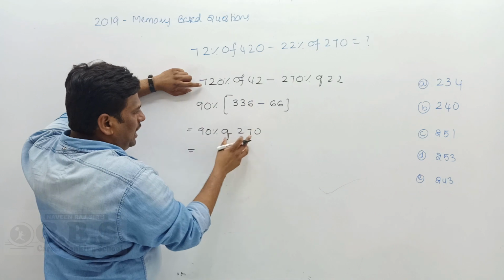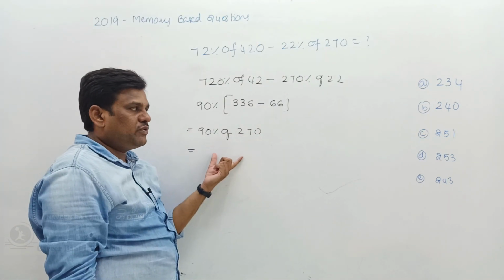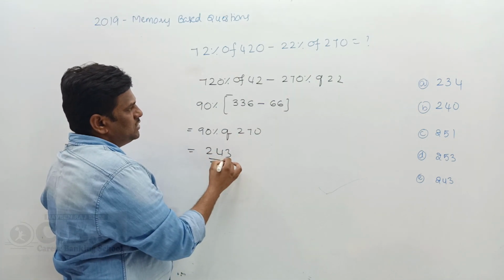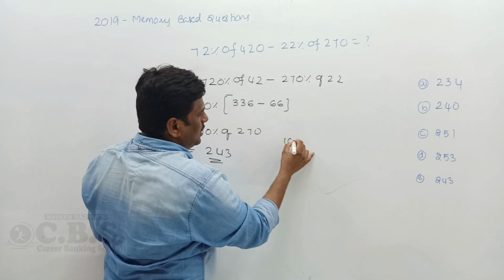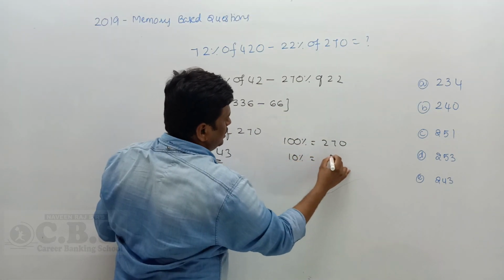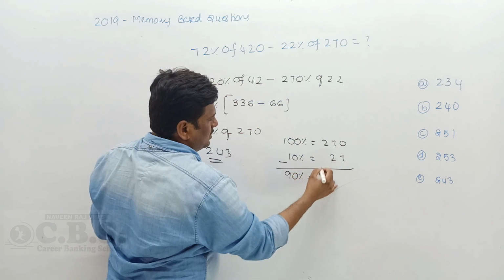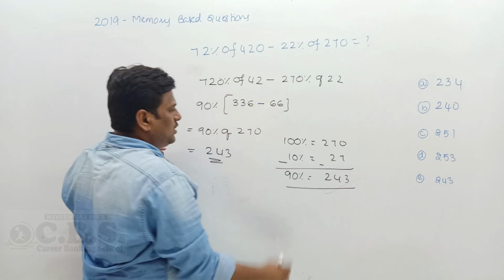270. So 100% is 270, 10% is 27. So 270 minus 27 gives you how much? 243. This is the final answer. 90% is 100% of 270 minus 10%, which is 27. 100% minus 10% gives you 90%. So 270 minus 27 gives you 243, the final answer.